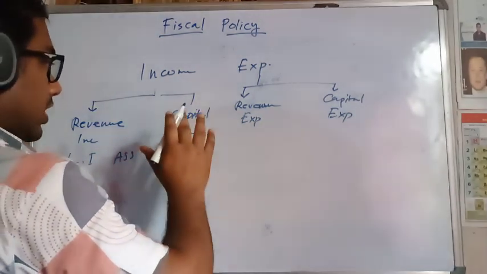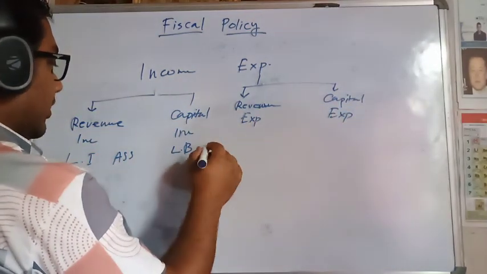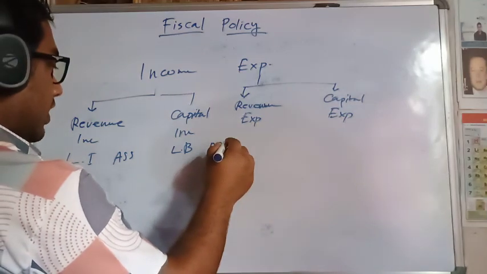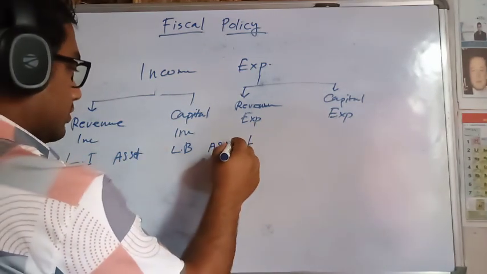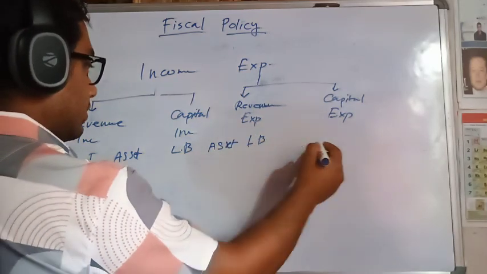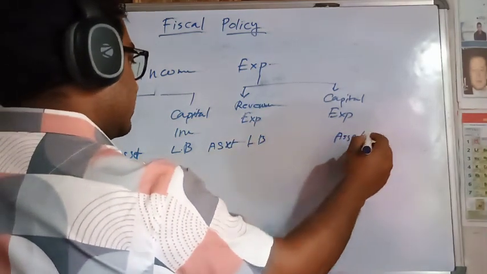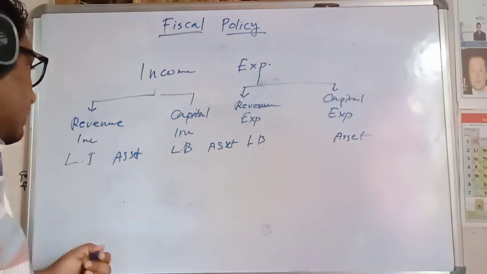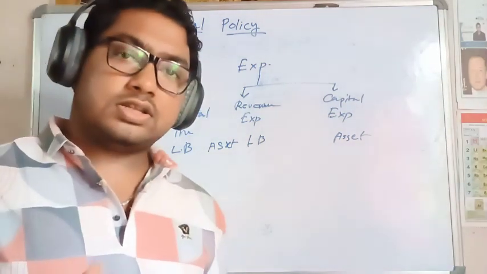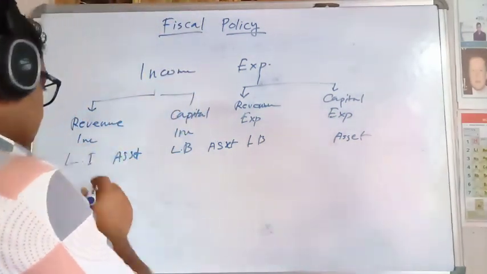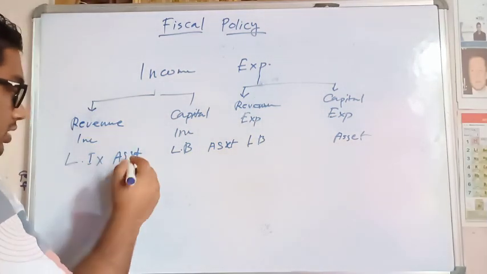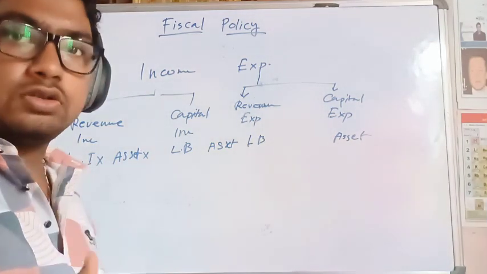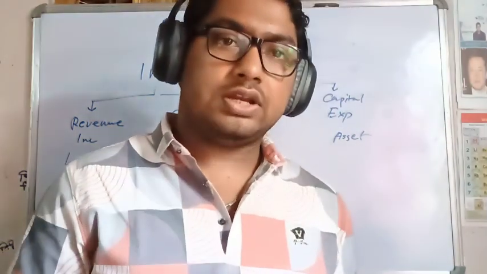We can understand these four kinds by understanding liabilities and assets. When liabilities and assets do not increase or decrease, then we say that it is the revenue income.